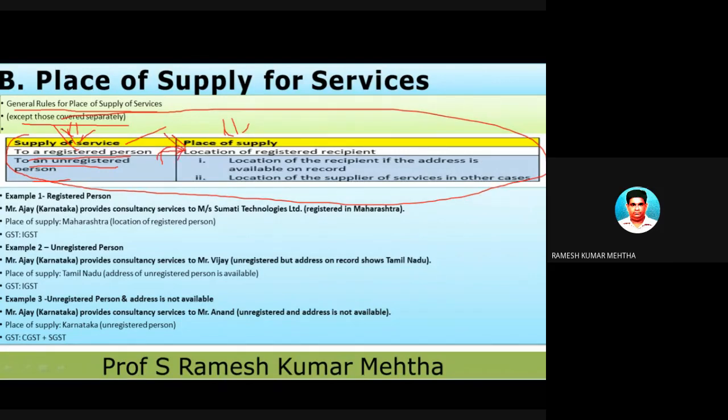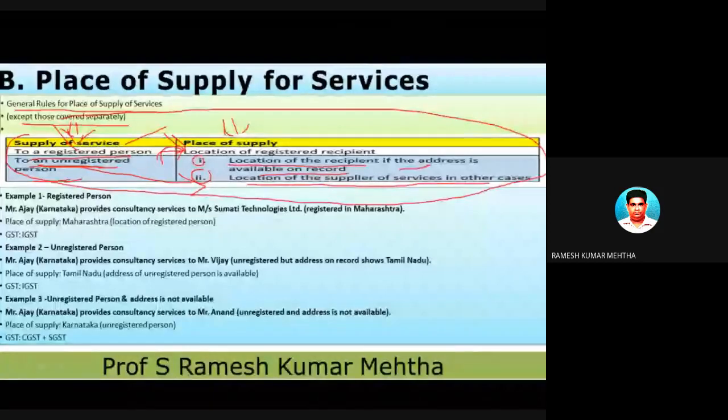So if a supply of goods or service is done to a registered person, then the place of supply is the location of the registered recipient. If the supply of service is to an unregistered person, then there are two answers as far as place of supply is concerned. The location of the recipient of the service, if the address is available on the record of the service provider. And if it is done to an unregistered person, and the address is not available, then the location of the supplier of the service, in other cases. Let's see the answer to this with some suitable examples.